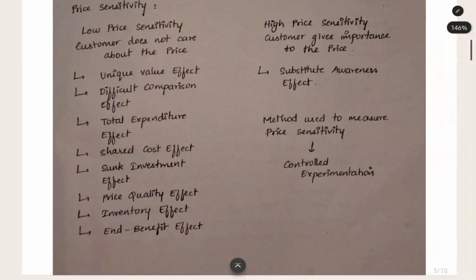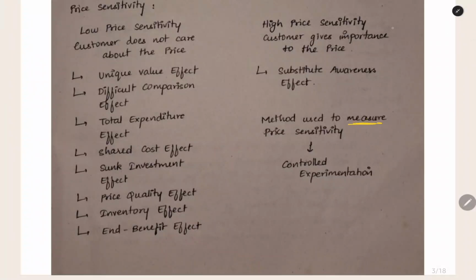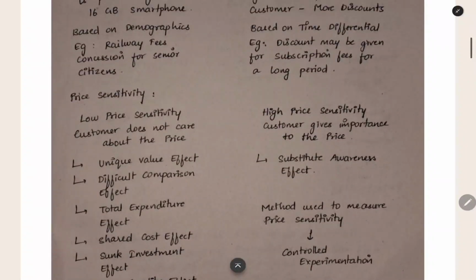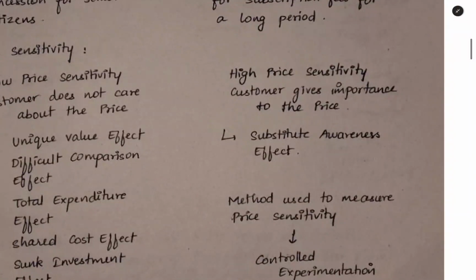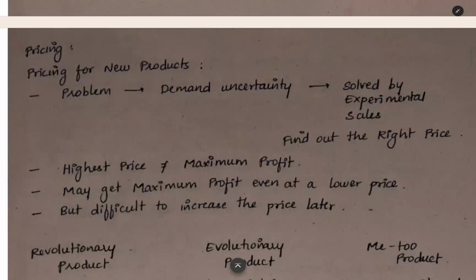Then you will be using a method to measure the price sensitivity. We have to find out how much price sensitivity there is, whether it is high or low. For that we will use the controlled experimentation method, meaning that we will do experimental sales. We will do sales with a high price and take a note of how much people are buying. Then we will reduce the price, and after that we will take a separate note of how much people are buying. We will be doing this in two different markets so that it will not be obvious to the customers who are seeing it. We will be doing this experiment to find out the price sensitivity.